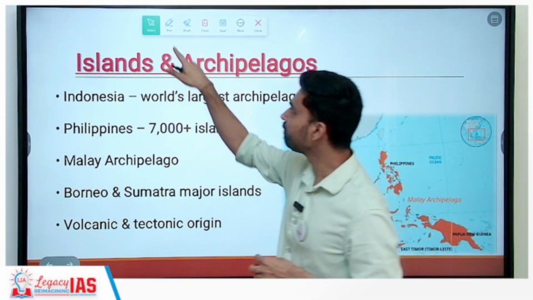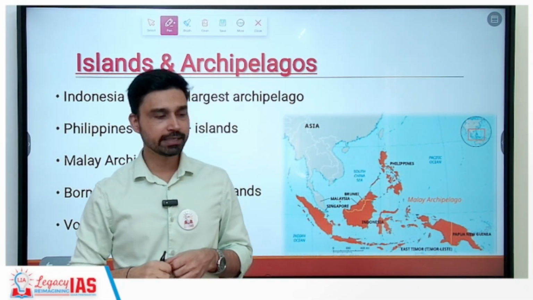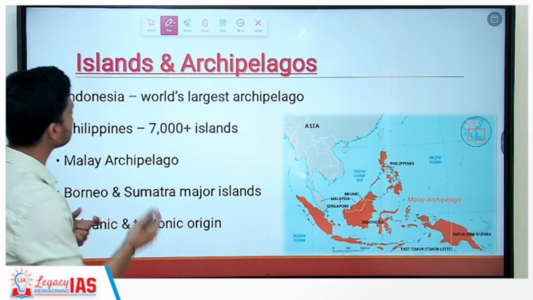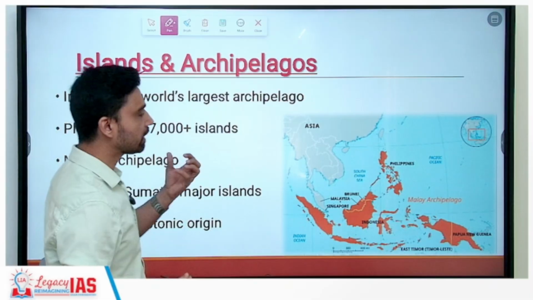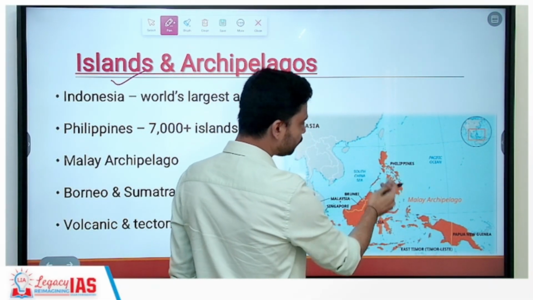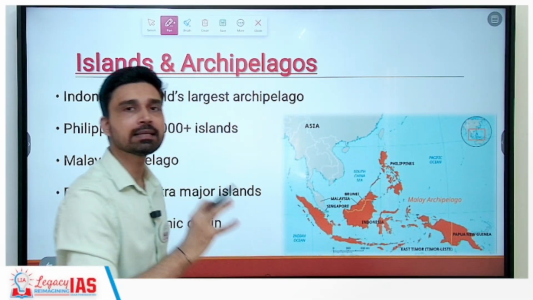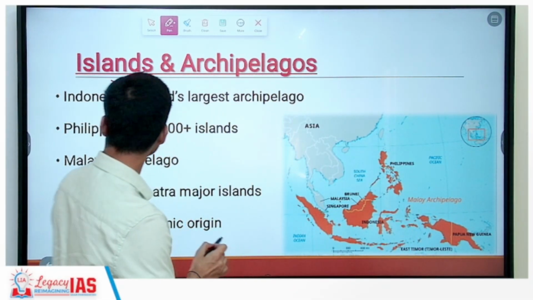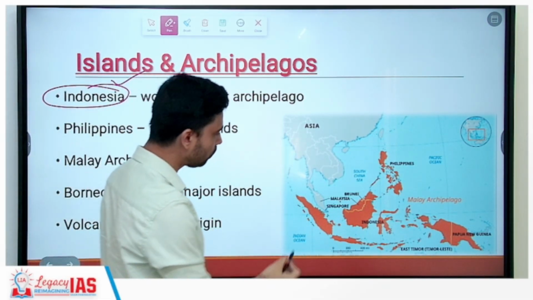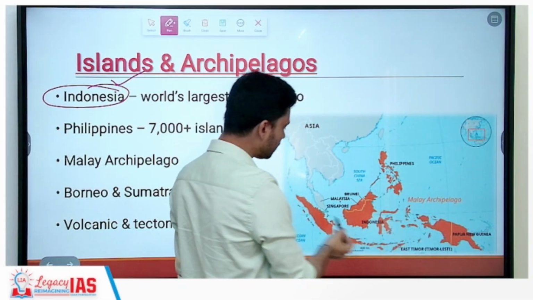Now obviously, we have discussed that entire Southeast Asia is classified as the mainland region and the maritime region. The maritime region is largely made up of islands and archipelagos. If you take a look at the map here, the region that is shaded in orange is the part called the archipelago. Interestingly, if you look here, Indonesia is considered the world's largest archipelago, spread across a large part all the way from north to south.